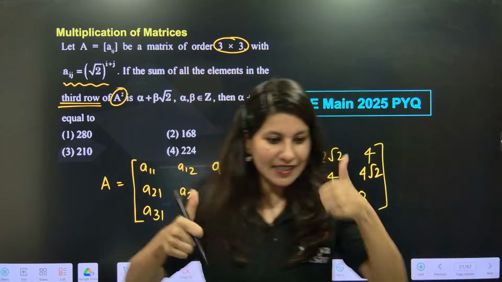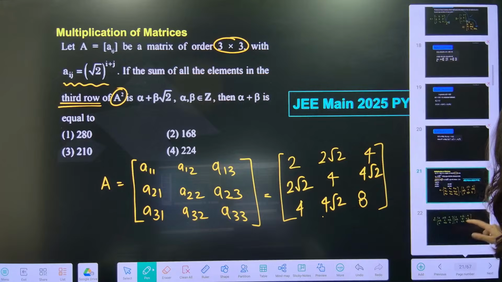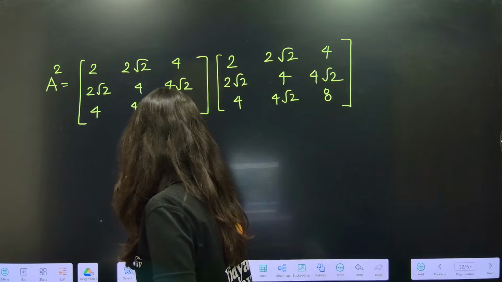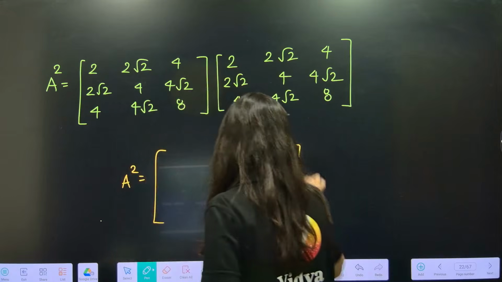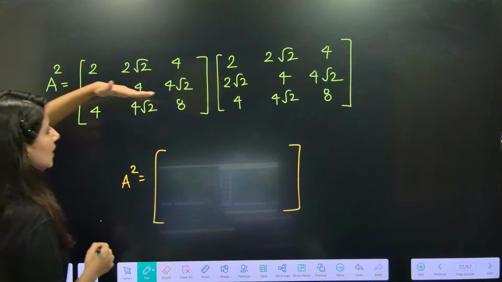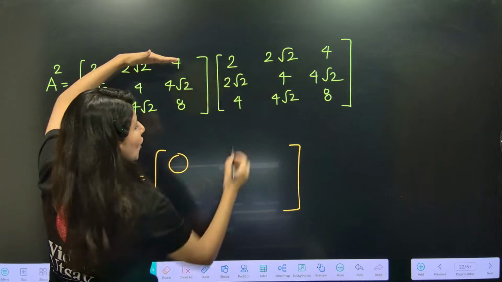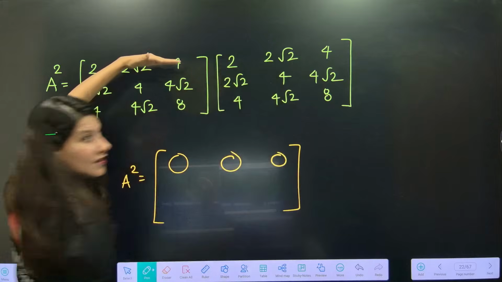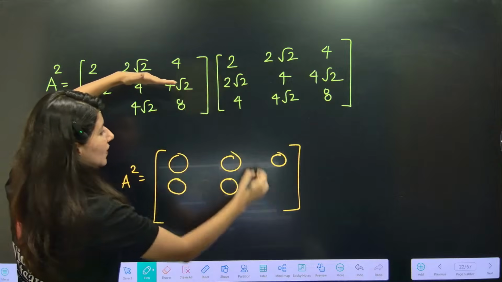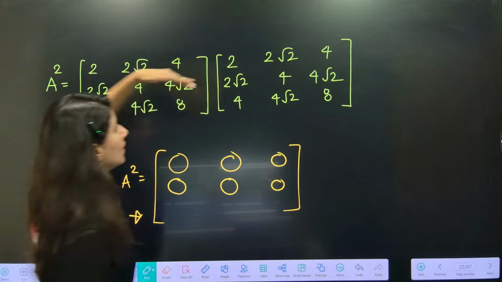Everybody clear? Now we need to find out A square. To find out A square, I just need to write A square in that manner. And eventually A square, let's figure out. We are looking for the third row. How will we get the third row? By multiplying row 3. See, row 1 into column 1, row 1 into column 2, row 1 into column 3. Then row 2 column 1, row 2 column 2, row 2 column 3. I am interested in the third row now: row 3 column 1, row 3 column 2.